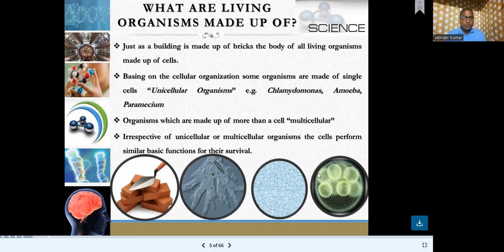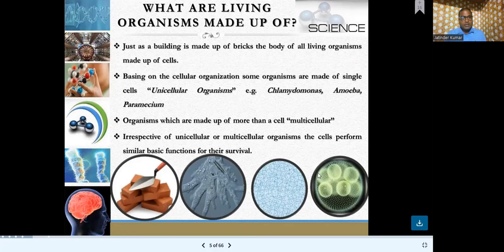They use oxygen as well as carbon dioxide for the production of energy. They do metabolism in a single cell. They reproduce, they divide by a single cell. A single-cell organism is called a unicellular organism.